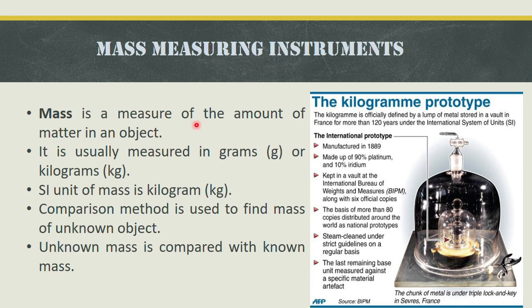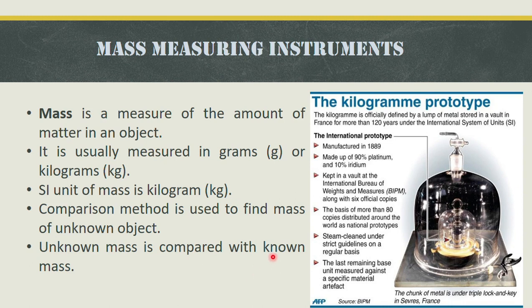So, first of all, we should know about mass. Mass is a measure of the amount of matter in an object. That is, how much matter does a body have? More matter means more mass. But the problem is how we can measure this matter. So, we measure it by the comparison method. In this method, an unknown mass is compared with a known mass.